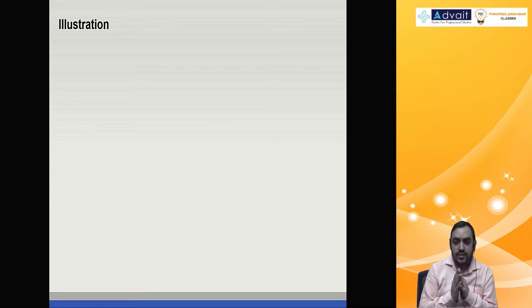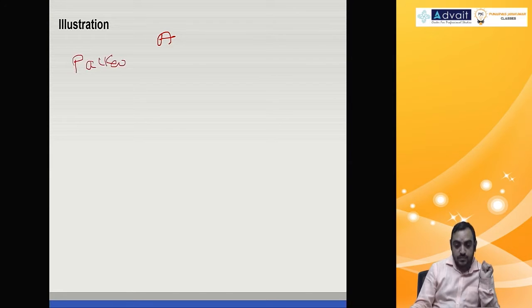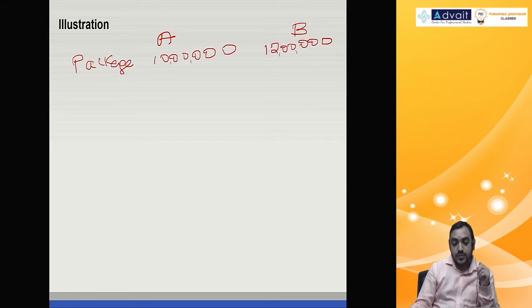Before we go into the question, again, what we are doing now is more of IPC level, but still just a basic discussion, then we'll take up the problem. Imagine you get offers from two companies once you qualify as CA. Company A will tell you your annual package is 10 lakhs. Company B will tell you your annual package is 12 lakhs. Which one are you going to select?